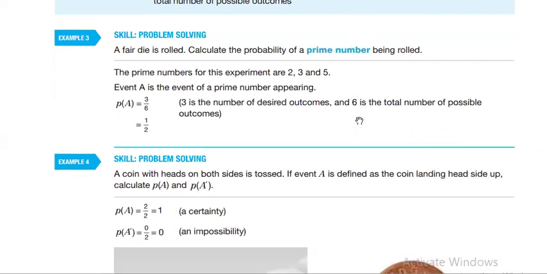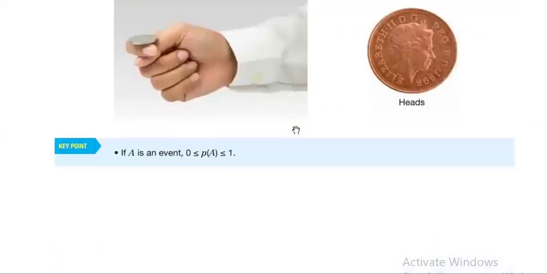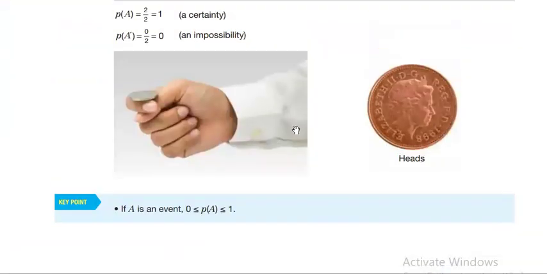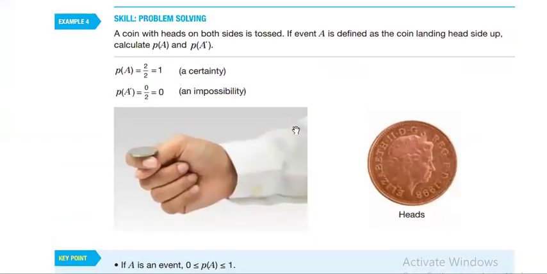Now, let's take a look at one of the examples here. One of the questions talking about theoretical probability, because it's understandable here. If we have, for example, a coin with heads on both sides is tossed, if event A is defined as the coin landing head side up, calculate probability of A and probability of A not happening. So heads will be up. Calculate the probability of A.